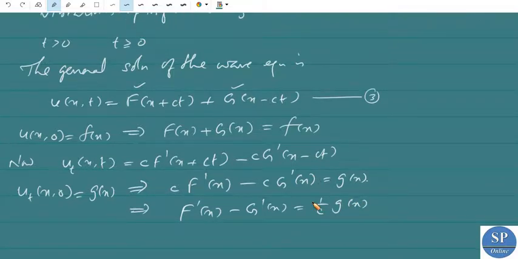Now we have to find the values of F and G from these equations.